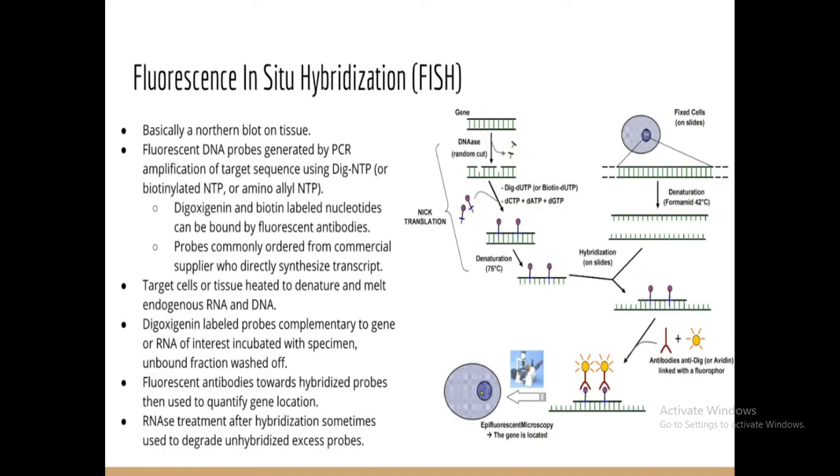Next technique is FISH, fluorescence in situ hybridization. This is basically a northern blot on tissue. The fluorescent DNA probes are generated by PCR amplification. Then at the end, RNase treatment is sometimes used to degrade unhybridized excess probes. So these are the basic techniques, like nick translation, denaturation, hybridization, and the extraction and isolation of DNA at the start.